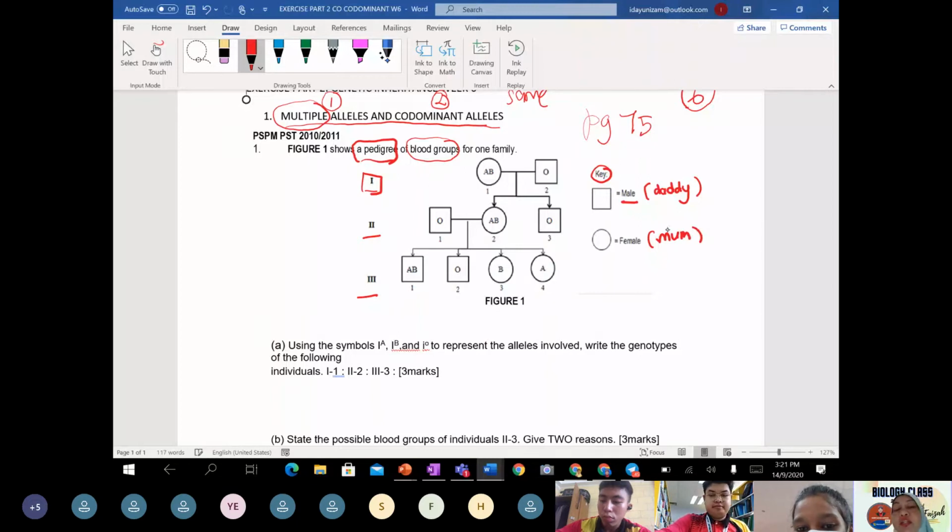Each generation is labeled by number. The first generation couple have 2 children, labeled number 3 and number 2.